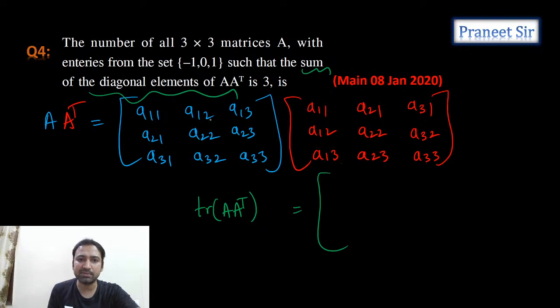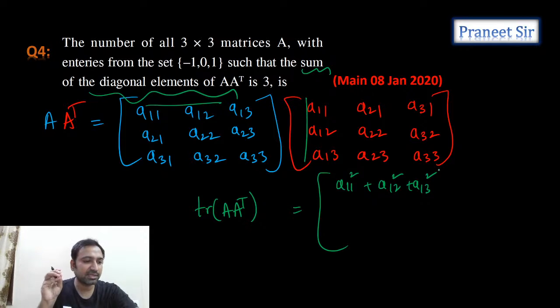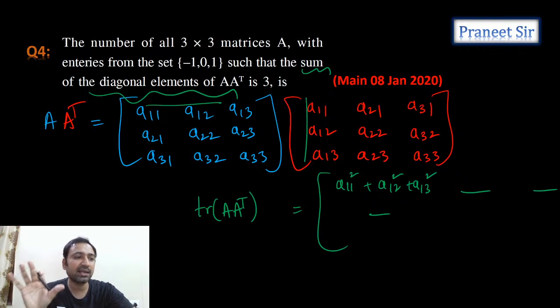So we just need to calculate only the diagonal elements. How to get the first element, guys? First row into first column. So first row into first column is A11 square plus A12 square plus A13 square. That is the first element in the first row. Next, the second element in the second row we should calculate. We don't need the remaining elements, guys. We need only diagonal elements.